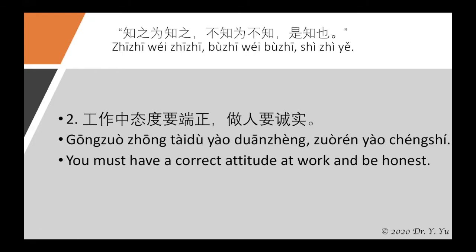So you must have a correct attitude at work. 做人要诚实, to be a person you should be honest. 做人 means to be a person.